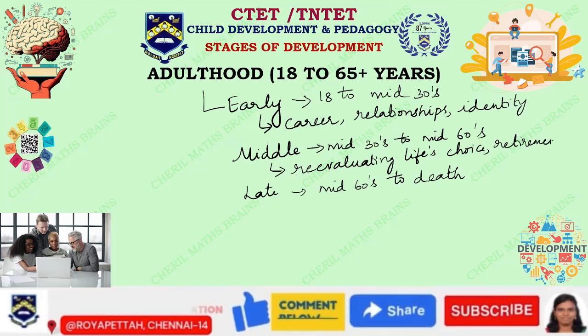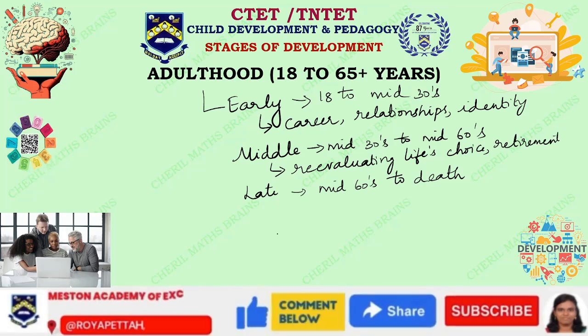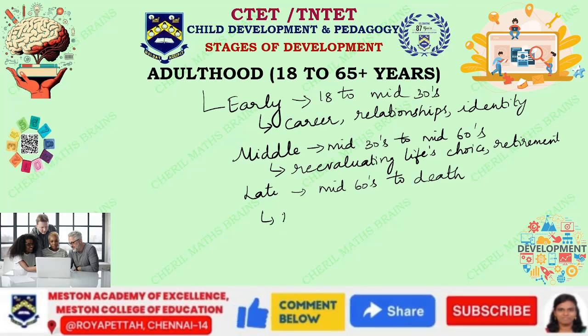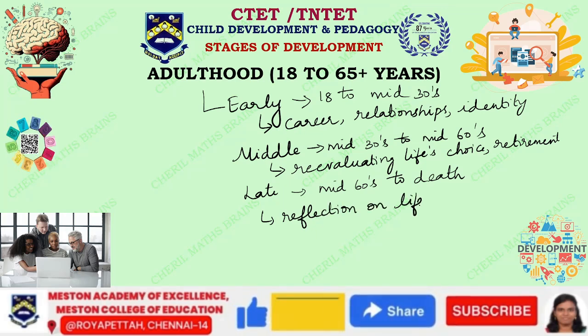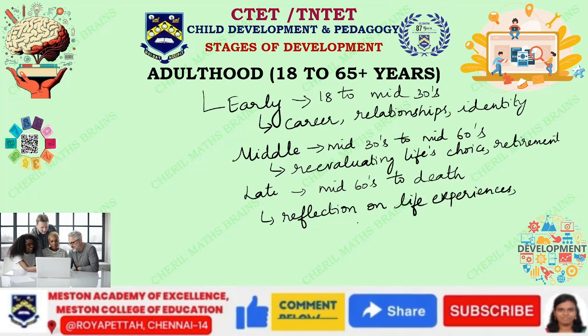So they get ready for their retirement, and here in late adulthood you can see that they will again start having reflection on their experiences, what they have experienced in life. So, reflection on life experiences, adapting to their physical changes, and they start accepting something called mortality.